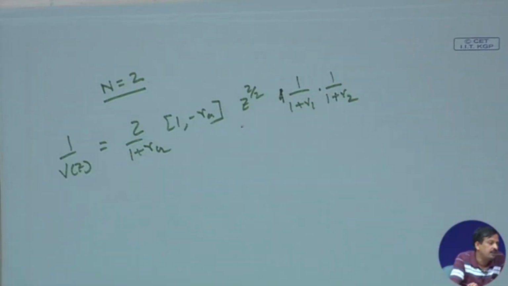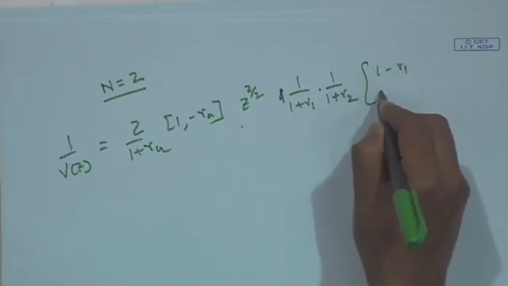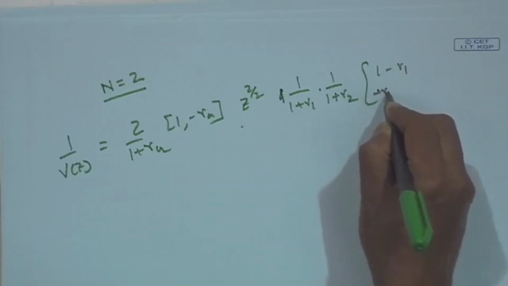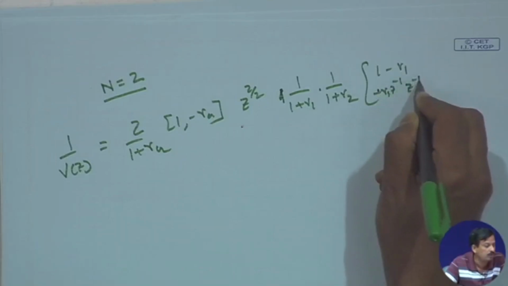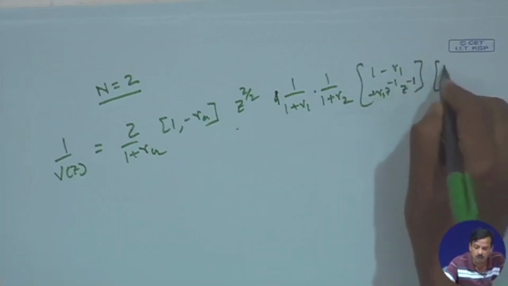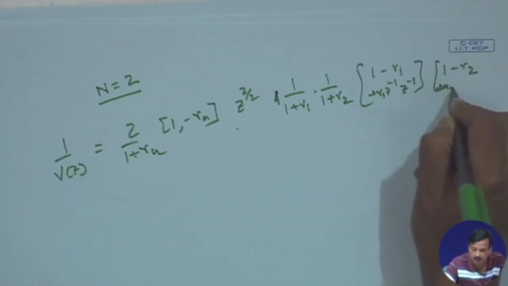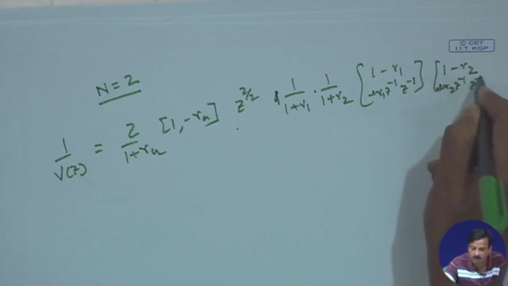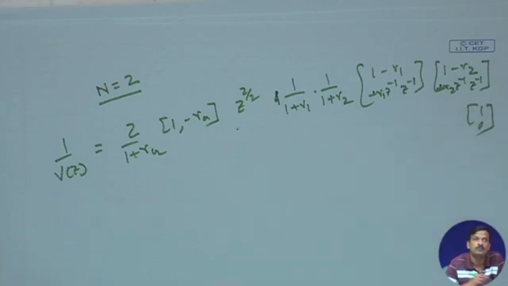Then I can write k equal to 2 in this equation, so k equal to 1, 1 minus r1, another one is minus r1 z to the power minus 1, into 1 minus r2, minus r2 z to the power minus 1, then 1 0.